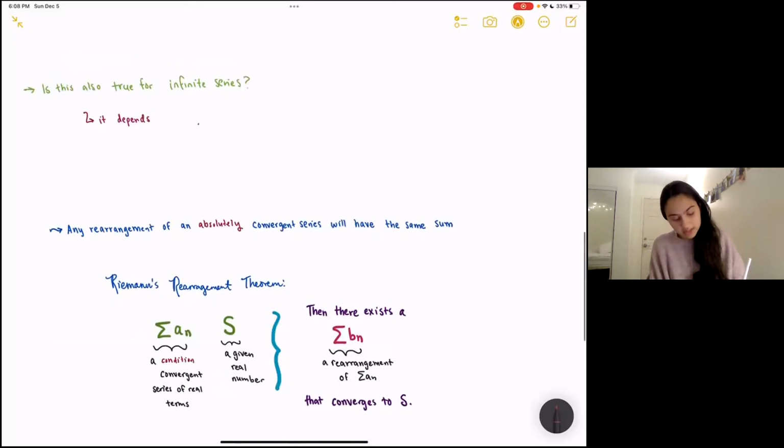We have a theorem known as Riemann's rearrangement theorem, which tells us that if we have a conditionally convergent series of real terms and we have a given real number, then there exists another series, which is a rearrangement of a_n, and this rearrangement converges to the real number. I was completely blown away when I first heard of this theorem, because to me it was pretty crazy that you can have this series of numbers, and yeah, maybe it's infinite, but it still seems crazy that you can rearrange them to equal anything that you want.